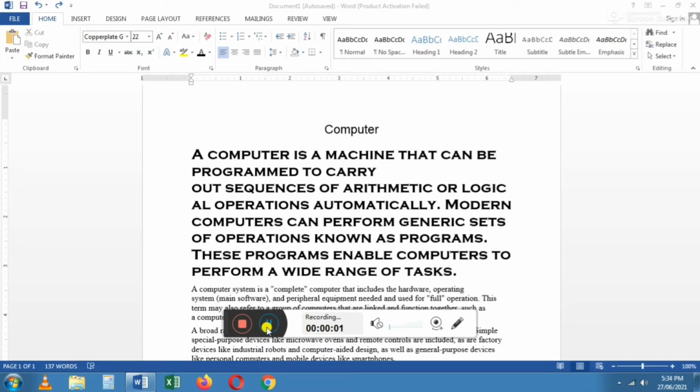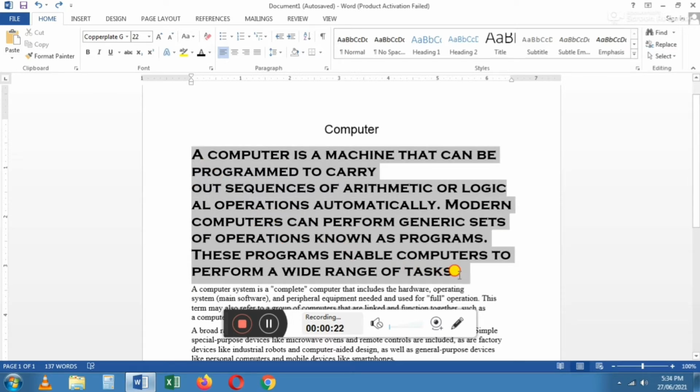The next one is how to change the font color. For changing the font color also, we need to select a text. I am going to select the first paragraph.